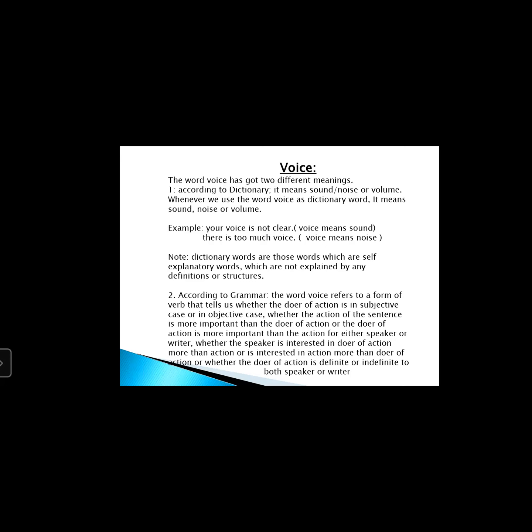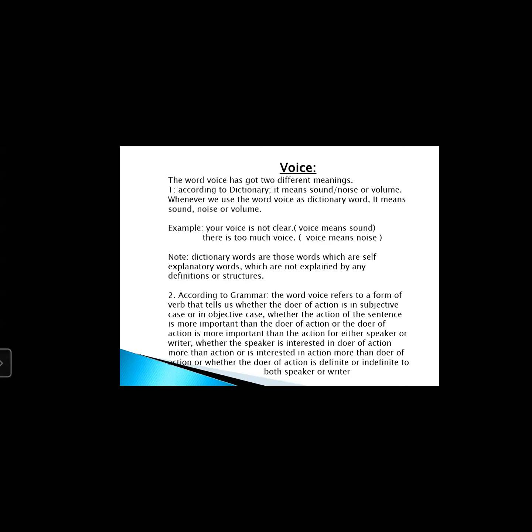Let me read this one paragraph for you. The word voice has got two different meanings. According to the dictionary, it means sound, noise, or volume. Whenever we use the word voice as a dictionary word, it means sound, noise, or volume. Example: your voice is not clear. It means your sound is not clear. Note: dictionary words are those words which are self-explanatory, which are not explained by any definitions or structures. तो ये तो था voice dictionary के मुताबिक.